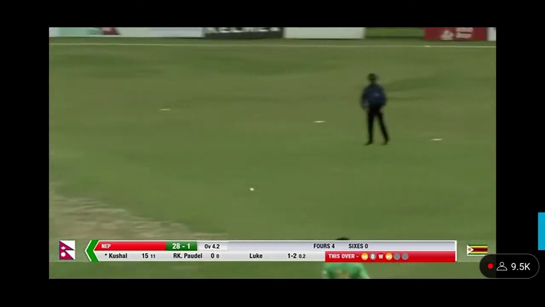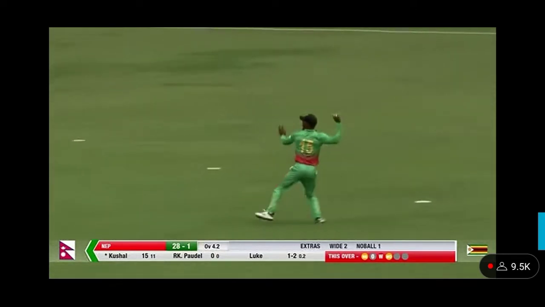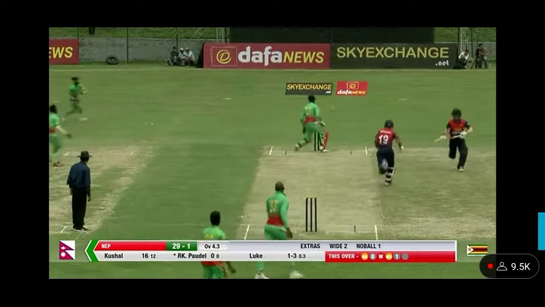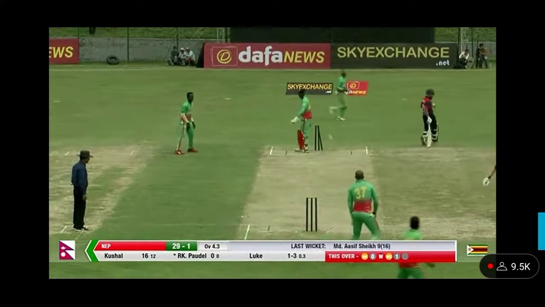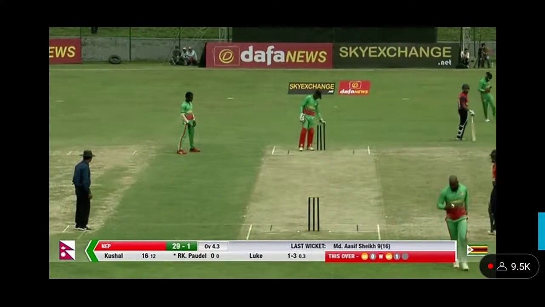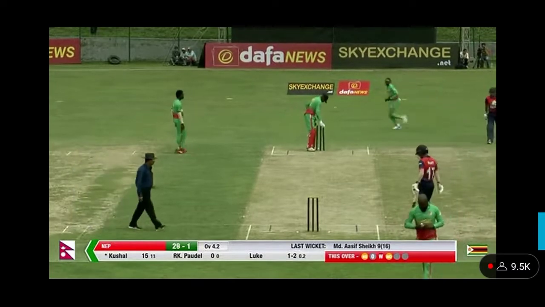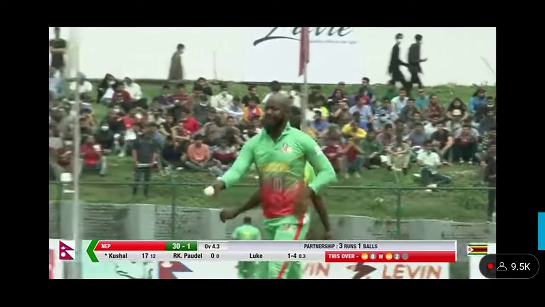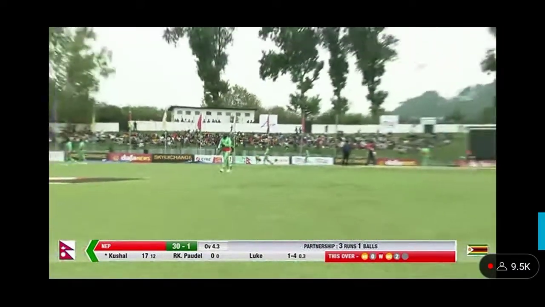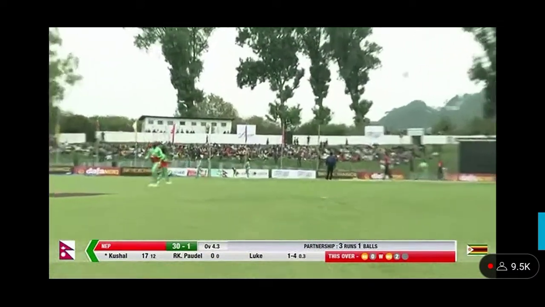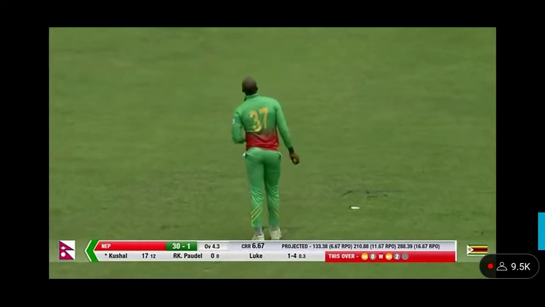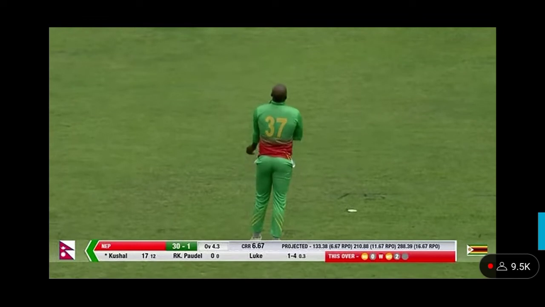Working with Action Sports HD as this one's side by Kushal Bertel. Would bring Rohit Kumar Paudel on strike for the first time. Overthrow and it is 2 runs for Kushal Bertel. This kind of crucial runs should be avoided. 1 or 2 runs can be a big impact in the game at the end, especially in the T20 format.